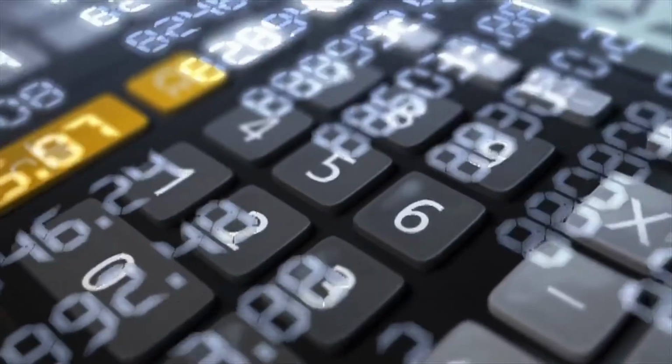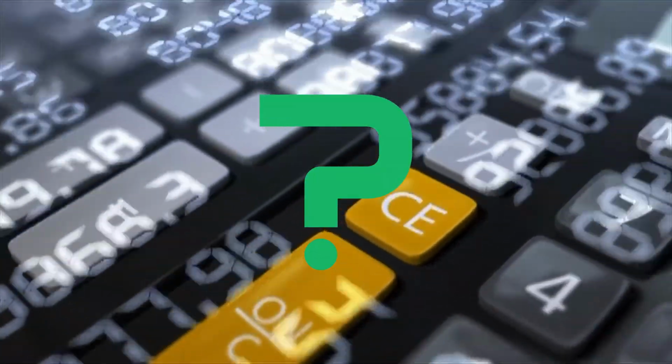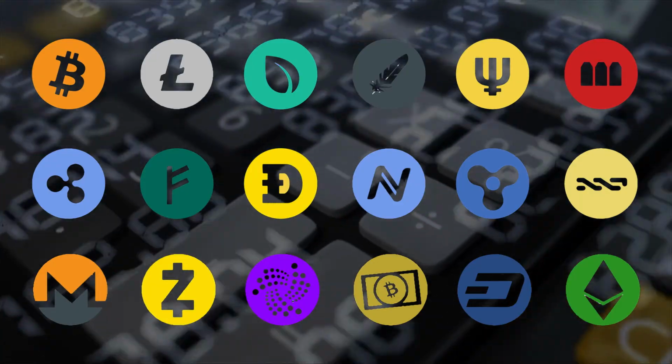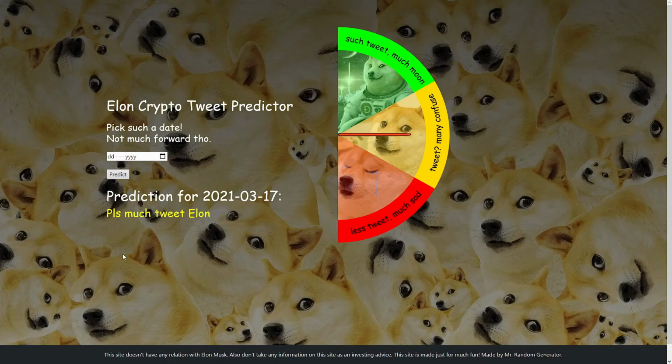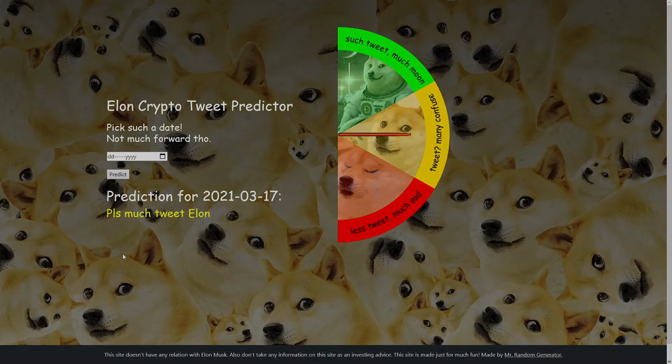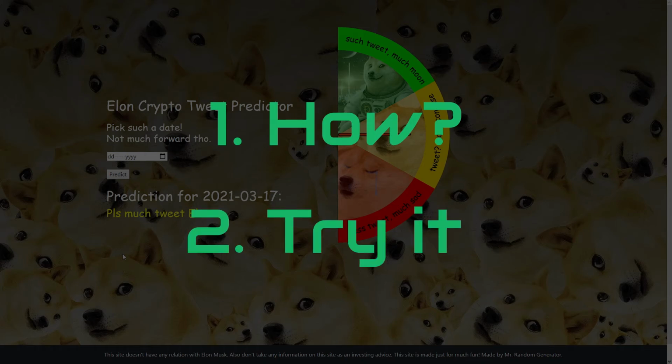And for that reason, I wondered if there is a way to estimate or predict future tweets from him, particularly the ones that are related to cryptocurrencies. So from that, I've created the Elon Crypto Tweet Predictor. First, I'll show you how I did it, then we'll see it in action.